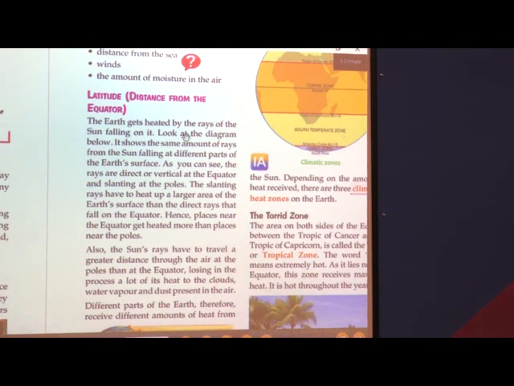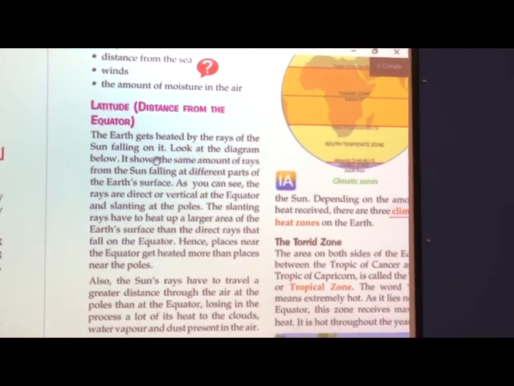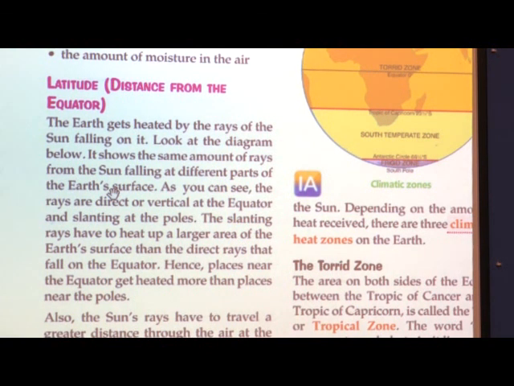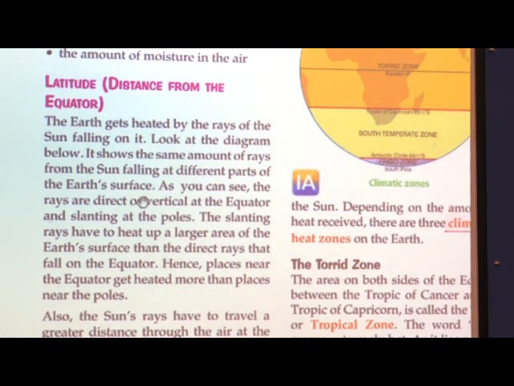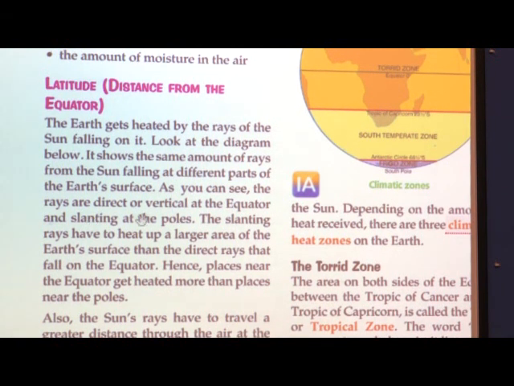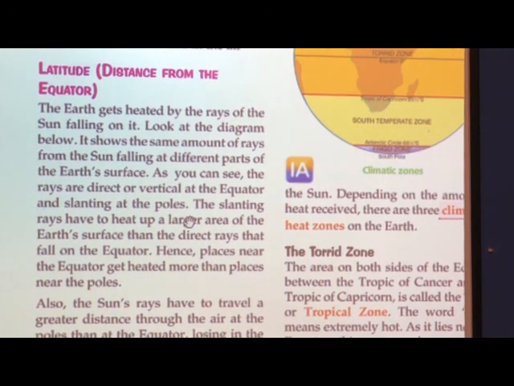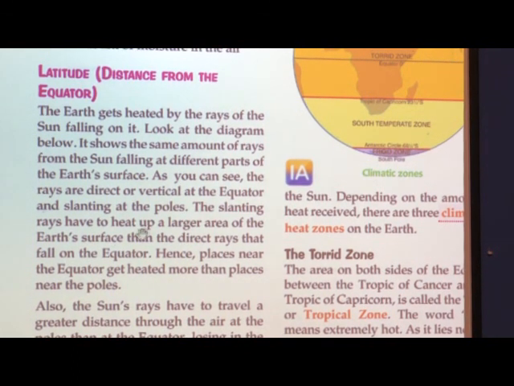The earth gets heated by the rays of the sun falling on it. Look at the diagram below. It shows the same amount of rays from the sun falling on different parts of the earth's surface. As you can see, the rays are direct or vertical at the equator and slanting at the poles. This is what I have explained to you all with the help of the picture on the board. The slanting rays have to heat up a larger area of the earth's surface than the direct rays that fall on the equator. Hence, places near the equator get heated more than places near the poles.